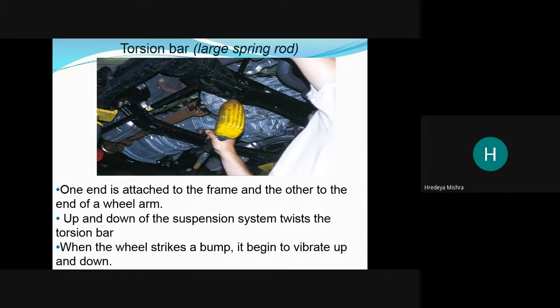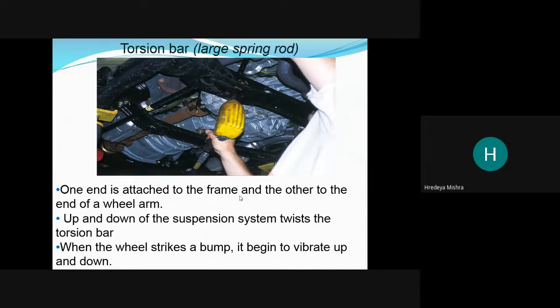Up and down movement of the suspension system twists the torsion bar. So what is its work? It resists that twisting. This twisting is resisted by the torsion bar. When the wheel strikes a bump, it begins to vibrate up and down.